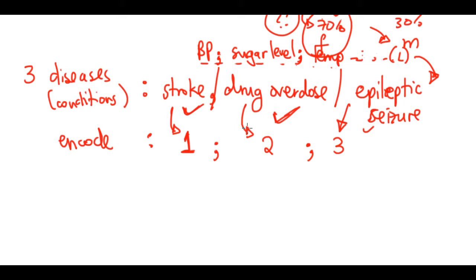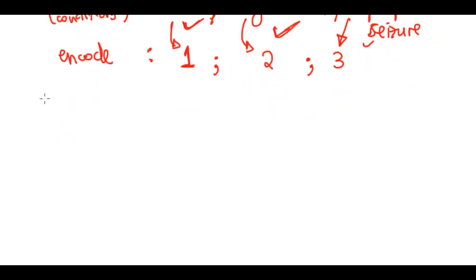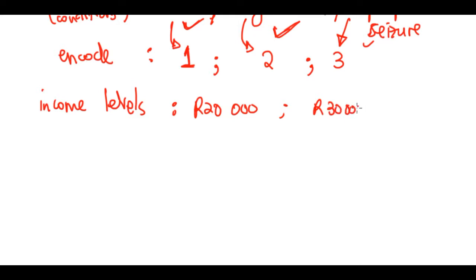But there is a problem inherent with this encoding. You remember when we were doing income levels, when someone gets paid 20,000 Rand, another person 30,000 Rand, and another person 40,000 Rand? The difference between person C's salary and person B's is 10,000 Rand, and it makes sense in normal language.